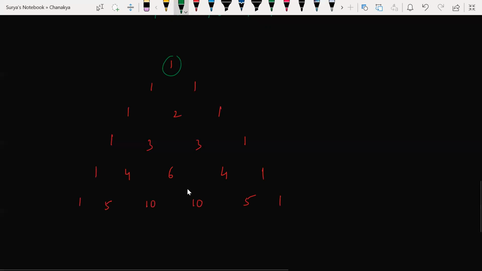If you observe this properly, it is following some pattern.